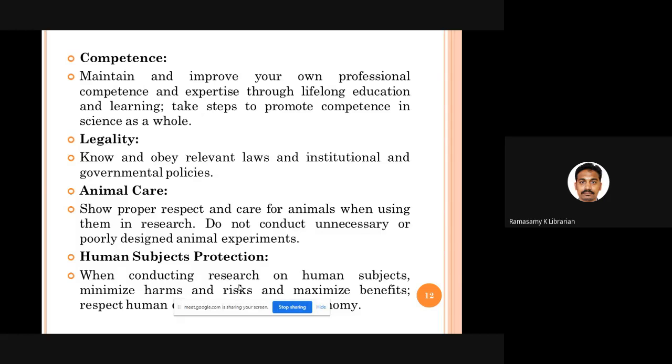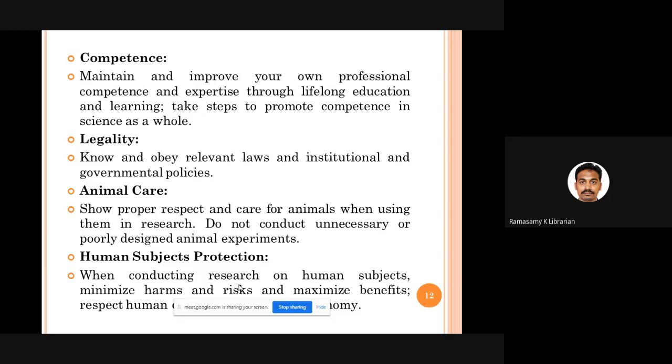Legality, very simple, you should obey the rules, whether by a government or by an institution. If a rule says you are not supposed to collect this data from so and so people, you should not collect. If you are not supposed to do research on cloning, you should not do research on cloning. You should obey the rules and regulations of institutions, organizations, or the country.